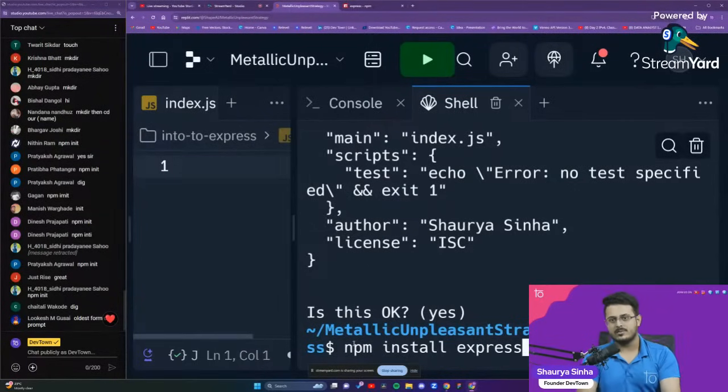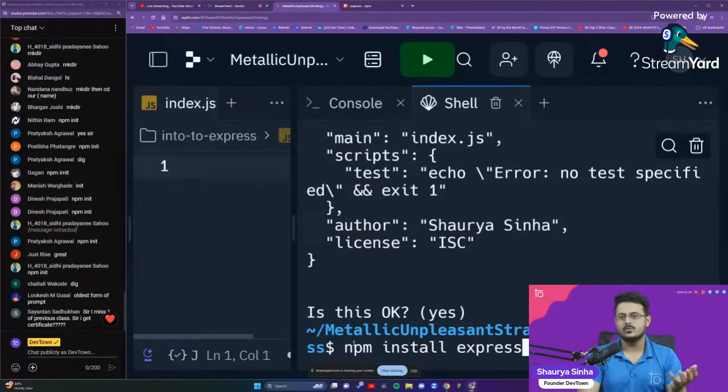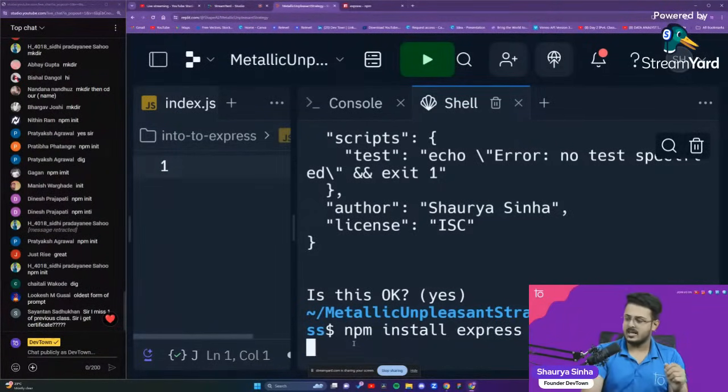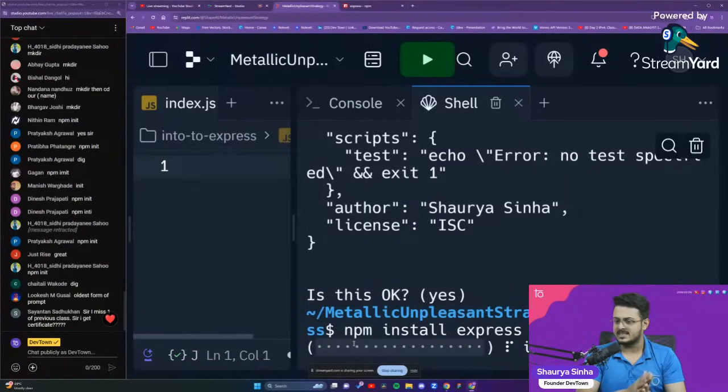In the terminal, if you want to copy paste something, it is not Control C and Control V. You have to do Control Shift C, or Control Shift V. If you do Control C or Control V, it won't work in the terminal. This is just a particular example that I'm giving you guys. So npm install express, we'll press enter right over here, guys, and that will install Express for us. It will take us a minute or two.